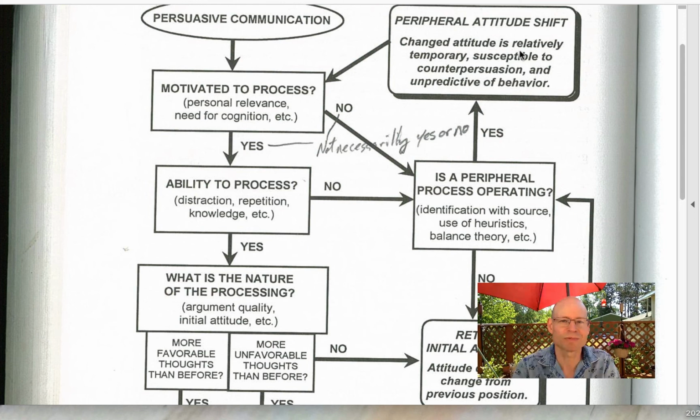So the changed attitude is relatively temporary. It's not strong, I didn't put a lot of thought into this. It's just sort of like, sounds good now or sounds bad right now, but something later could change my mind. I might lose that attitude. It's susceptible to counter persuasion.